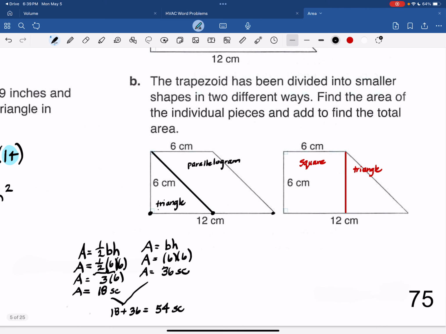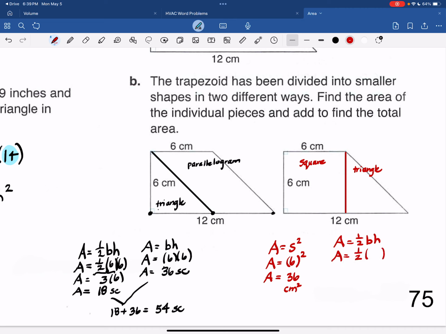And then on this one, you have two composites. You have a square, so area is side to the second, or 6 to the second power. That's 36 square centimeters. And then the area of the triangle is 1/2 the base times the height.